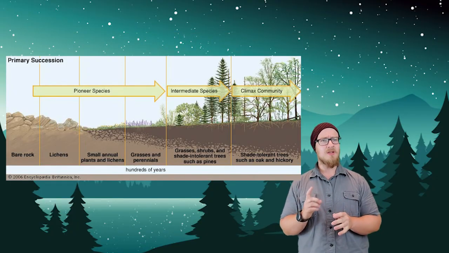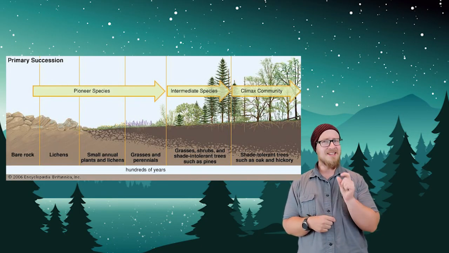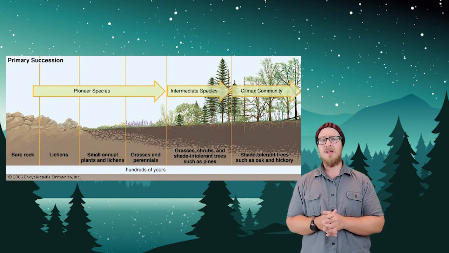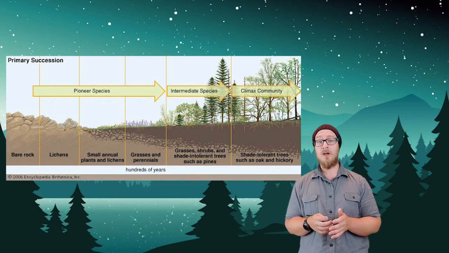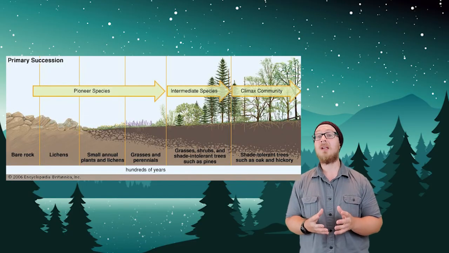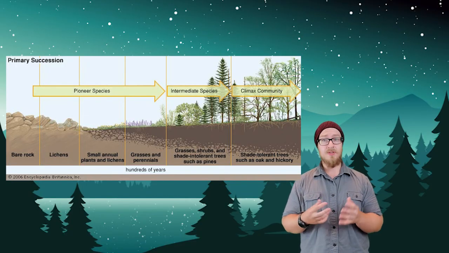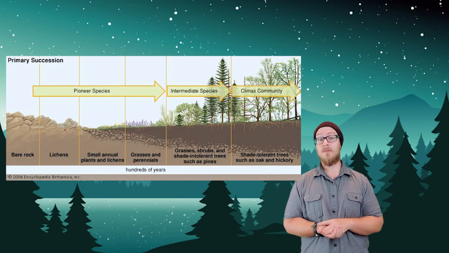What's interesting to note is that climax communities have slightly less biodiversity than transitional communities preceding them. This is because many of the understory grasses, flowers, and shrubs and pines are outshaded by hardwood species like maples and oaks, which are better at competing for light and nutrients.